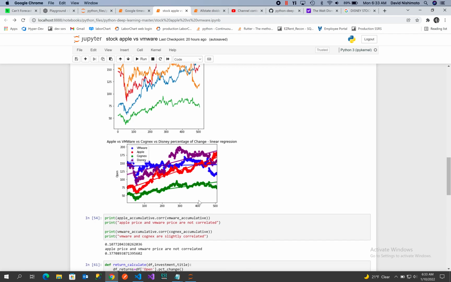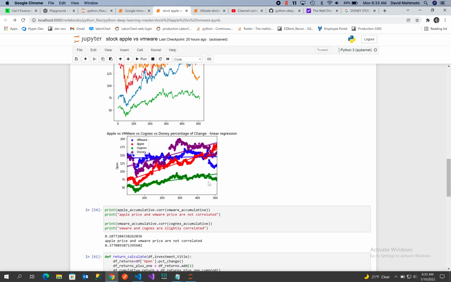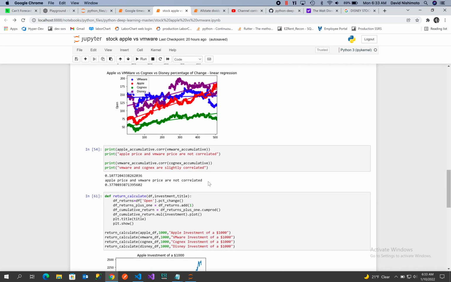So if I were making the decision to make my investment in the future, I'd probably say the rank would be Apple, Disney, and Cognex. Okay, so let's see if there's any correlation.